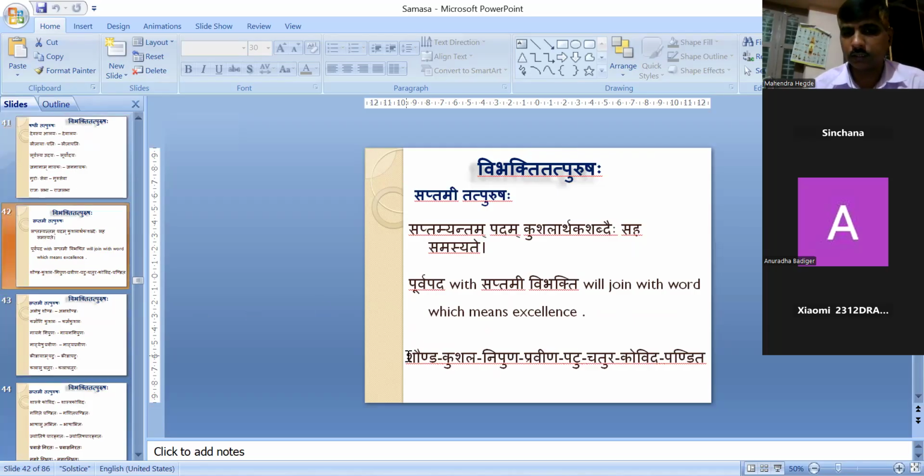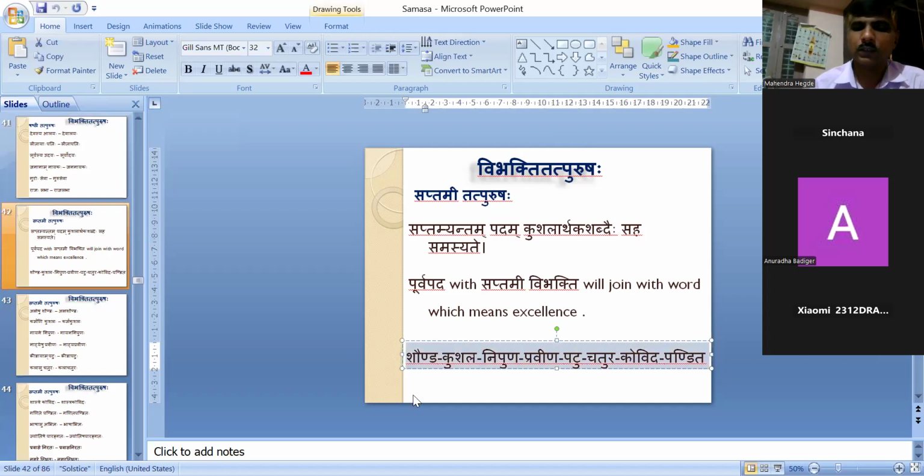These words are all giving the same meaning. Shaunda means very good in the work. Kushala means skillful. Nipuna is also giving the same thing. Pravina is well versed with that. Patu, we will be using Krida Patu and other words. Those are also the same. We have to make Kridayam Patuhu. He is very good in playing. Chatura, Kovida, Pandita, or any other words, it is telling that he is good in this.